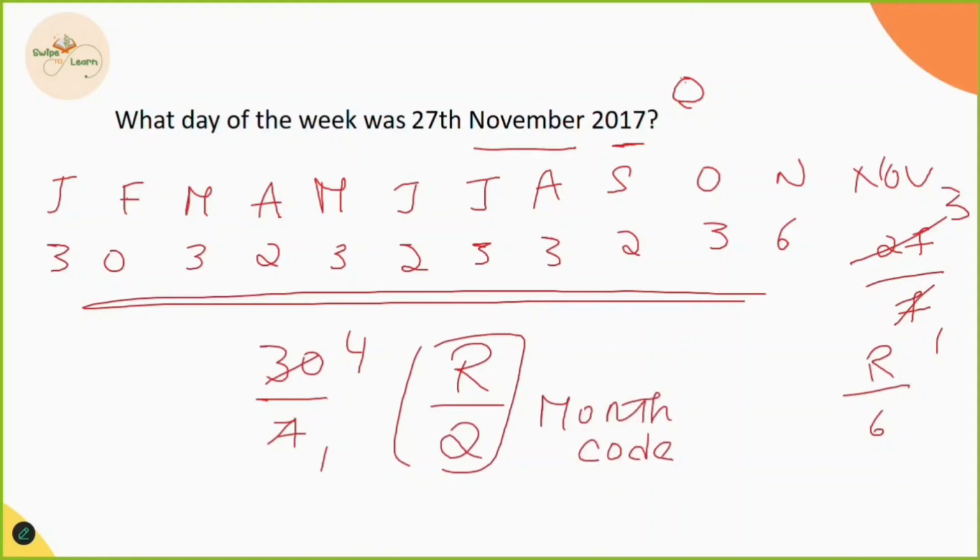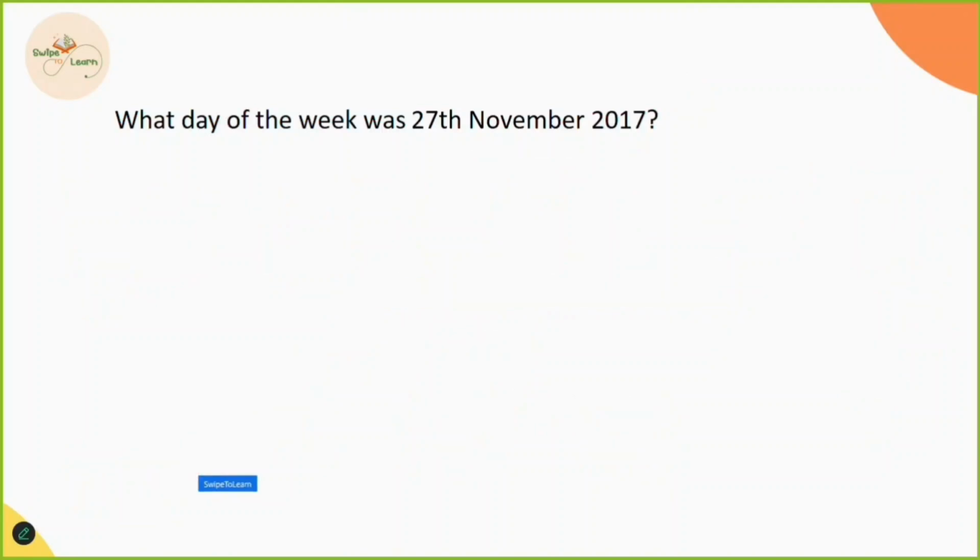Now what we have to do? We have to add year code plus month code. What did we get for the year code? Year code is 6 and the month code is 2.